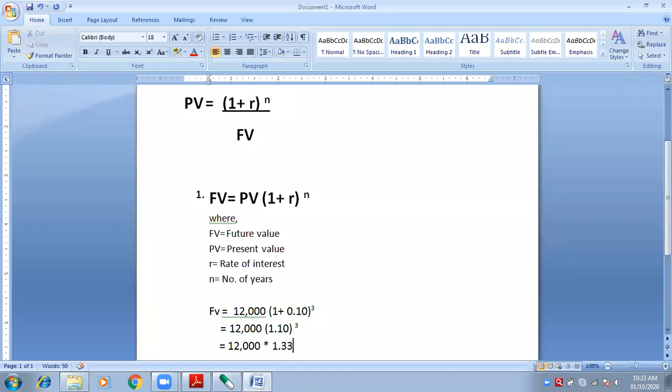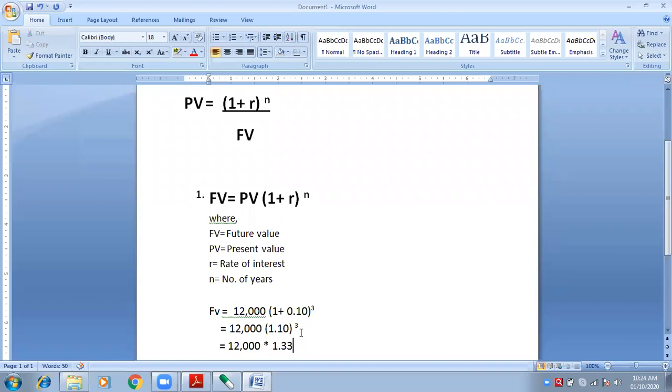If you have more digits, then look at the third digit. It is 1.331, so 3 is the first digit, 3 is the second digit, 1 is the third digit. Is 1 less than 5? Then keep it 3 only. If it is 5 or more than 5, increase 3 by 1, that is 4.